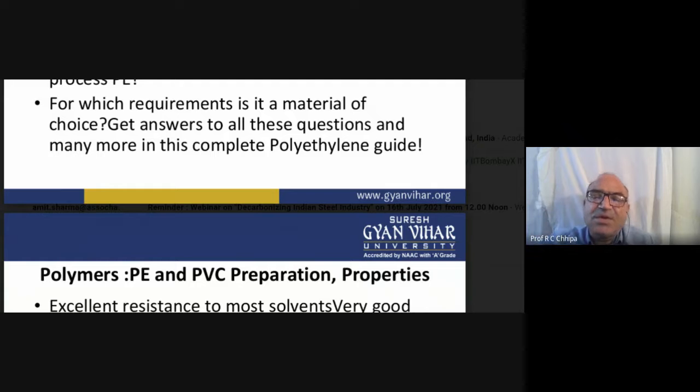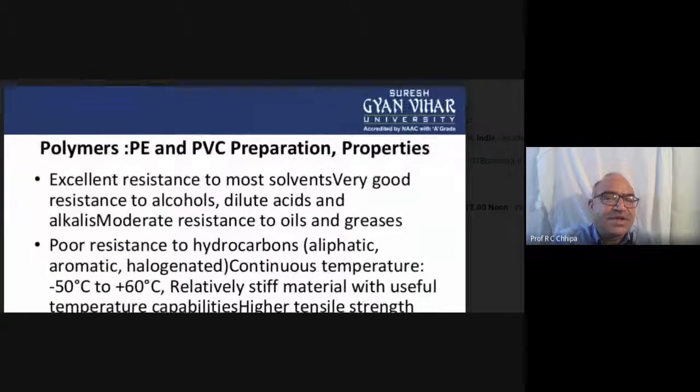This is the common one, and in between low and high there is also the flex. So for which requirement is it a material of choice, the answers to all of these questions will be discussed.